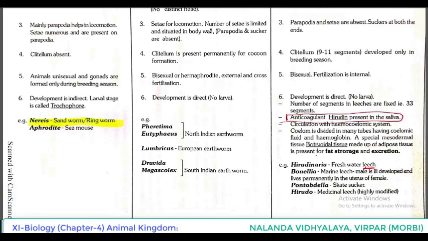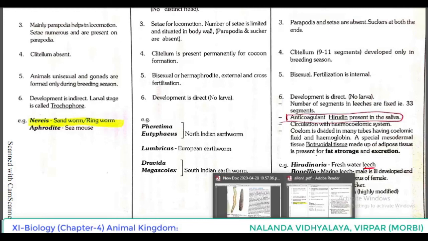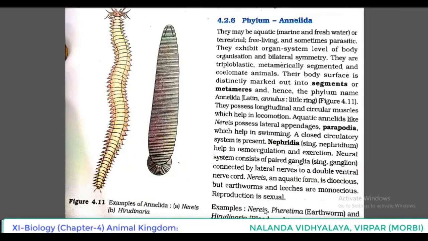So till now we have discussed many phyla: phylum Platyhelminthes, phylum Aschelminthes, phylum Annelida. I think the points are clear to you. When you are learning each phylum, you have to compare the points with each other. Then it is easy to remember.